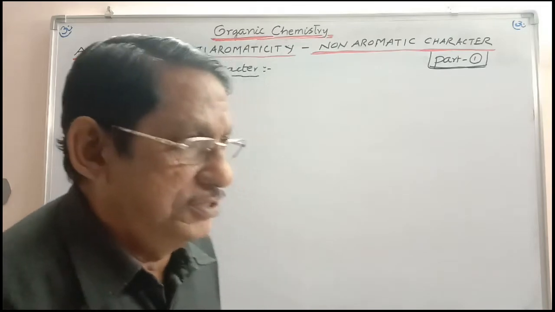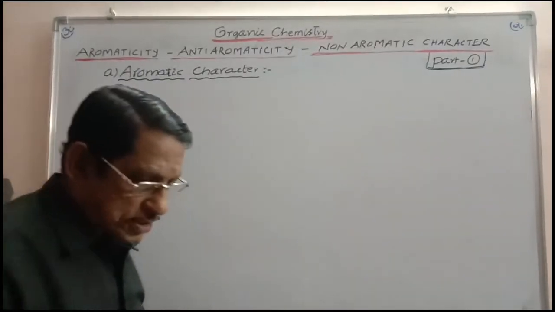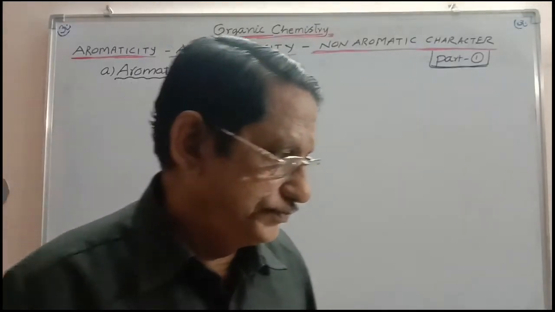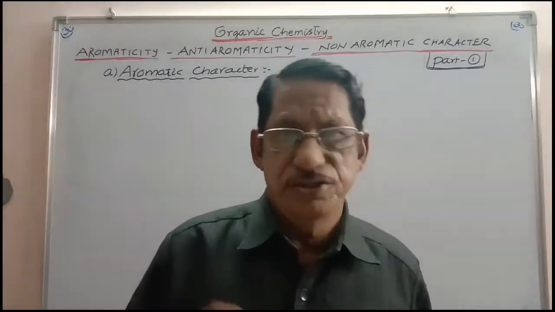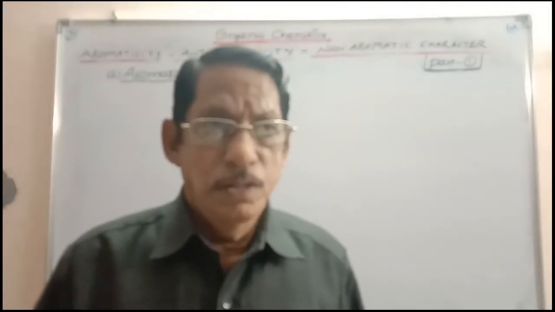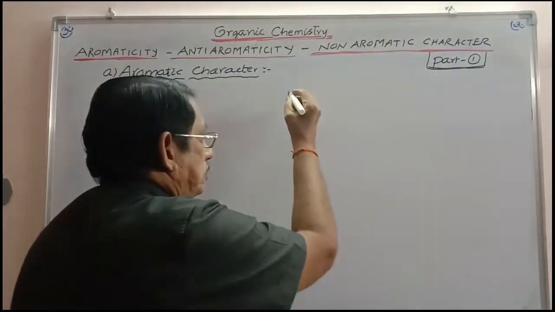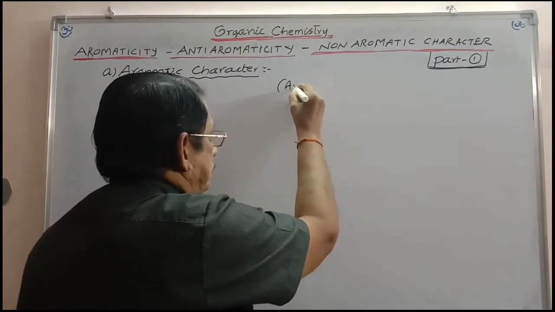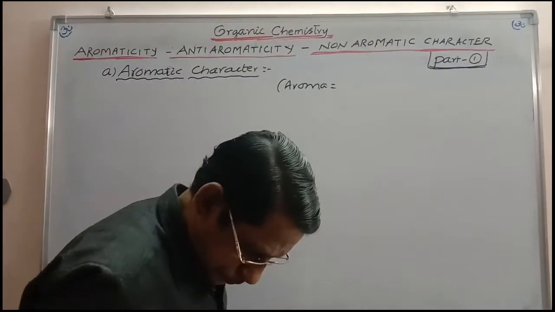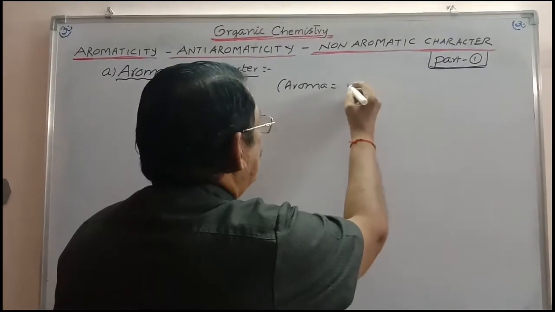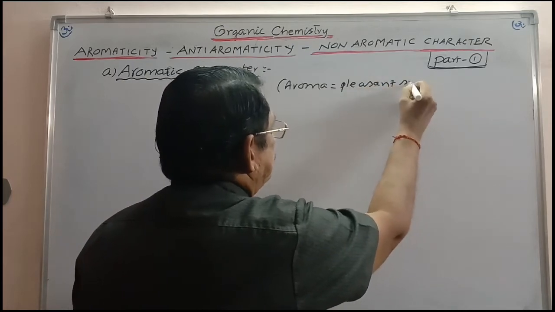First, let us consider aromaticity, or otherwise called aromatic character. The term aromatic character is meant for benzene. Aroma is a Greek word. Aroma means pleasant odor, pleasant smell.